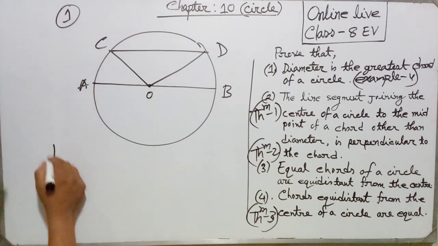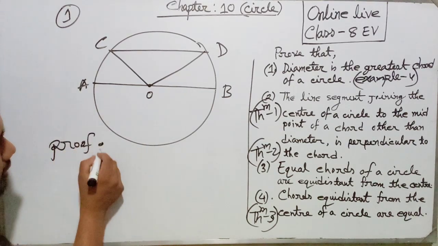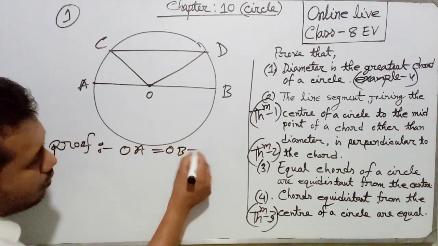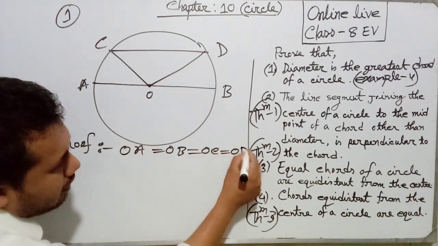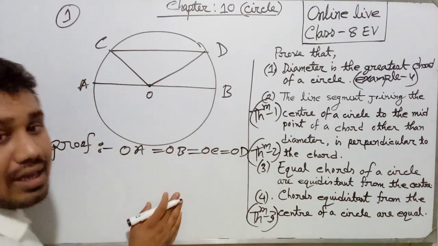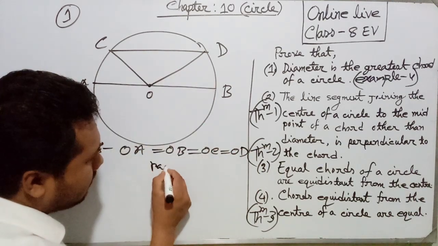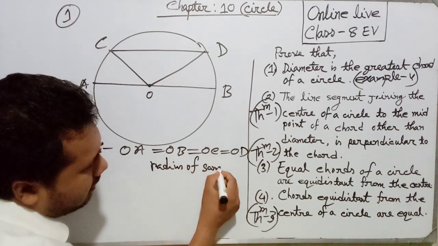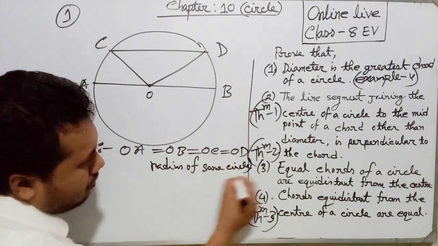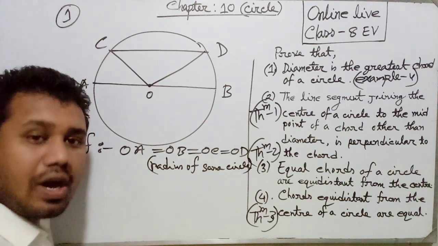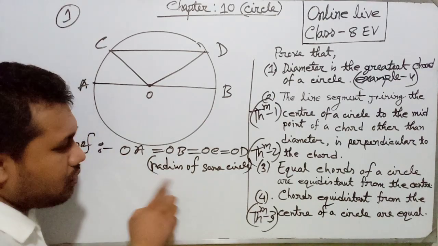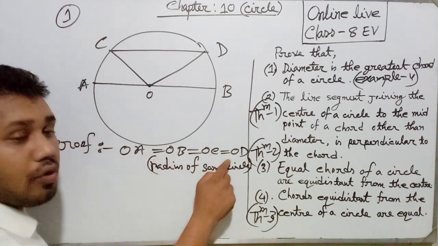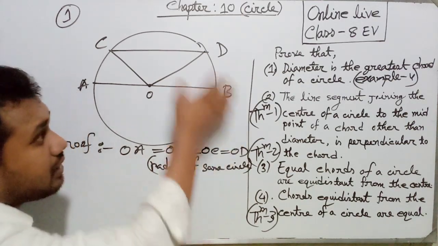Now proof part. Dear students, look here, OA, OB, OC and OD are all equal. Why? Because they are radii of the same circle. We know in a circle, if we draw unlimited radii, every radius will be equal. So these 4 are equal because they are radii of the same circle.